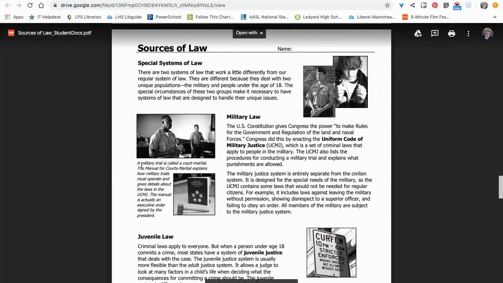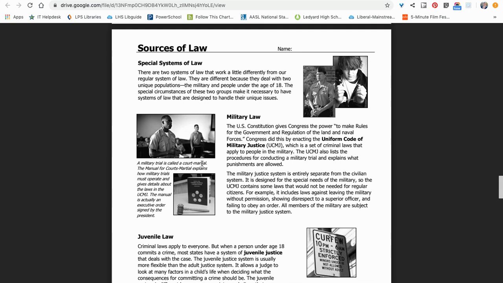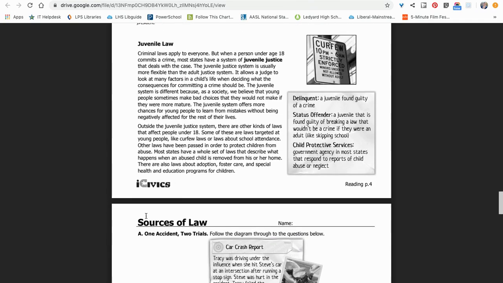Okay, over here, it says a military trial is called a court-martial. The manual for court-martials explains how military trials must operate and gives details about the laws in the UCMJ. The manual is actually an executive order signed by the president. That's the person, not the precedent that we talked about before. Notice that.